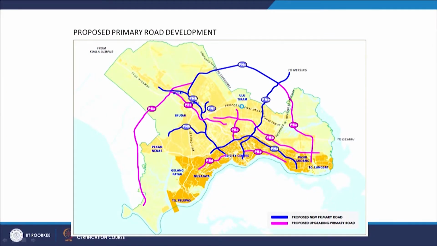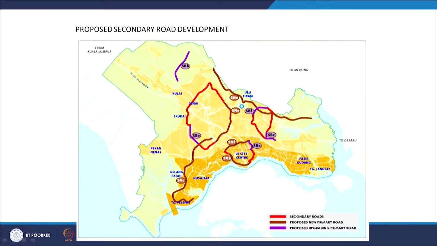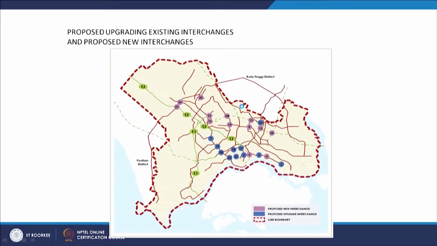Another view of the primary and the secondary road development. You can see that the economic corridor, transport corridor and the urbanization concept are going hand in hand, so that nothing is isolated, everything is integrated, and it can give a clear picture of the future development in terms of urbanizable area and non-urbanizable area. And if it is an urbanizable area, what type of urbanization is there is also mentioned. These are some interchange areas in the transport network. I am not going into much detail.